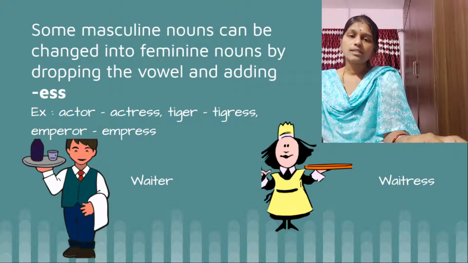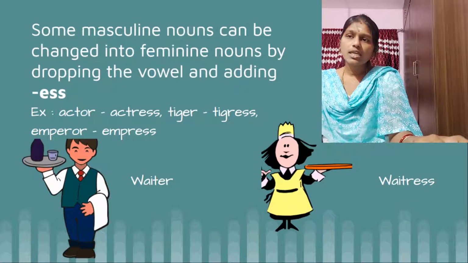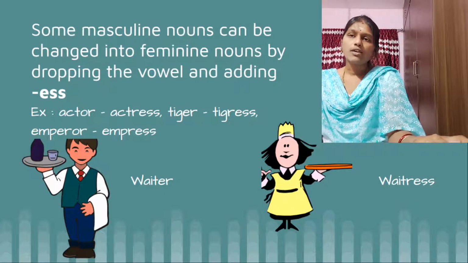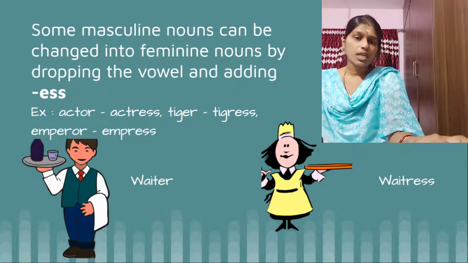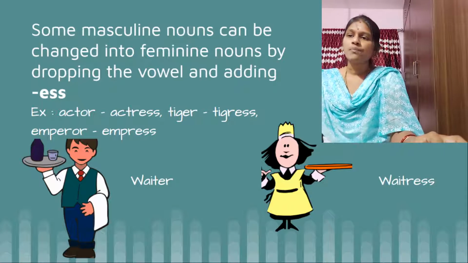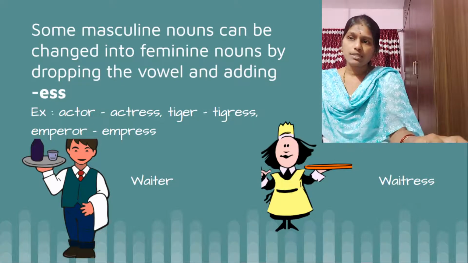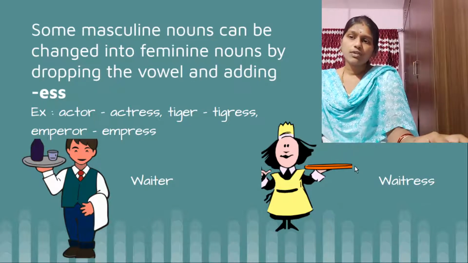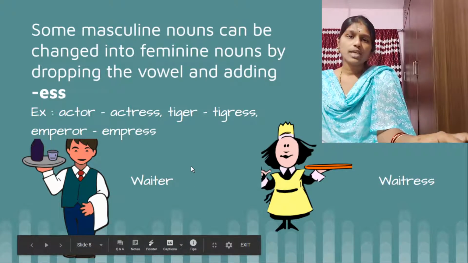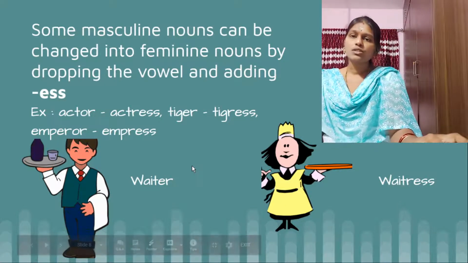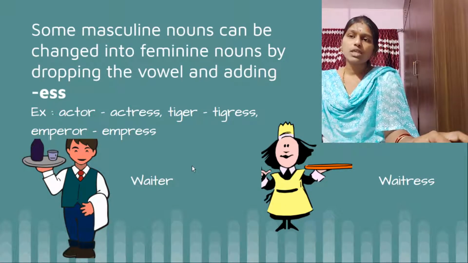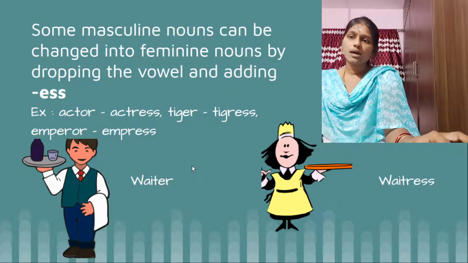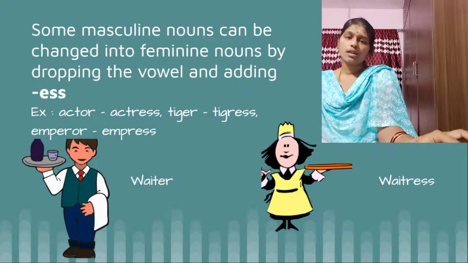And tiger, tiger is masculine and just we dropped the E here, the vowel E, and we added ess. So it became tigress, it is feminine. And emperor, empress, and waiter, waitress. So waiter, we dropped this E and for waitress, just we added ess to that. Okay, so just by dropping the vowel we can change the masculine noun into a feminine noun.